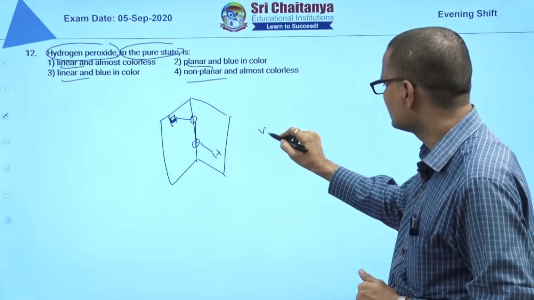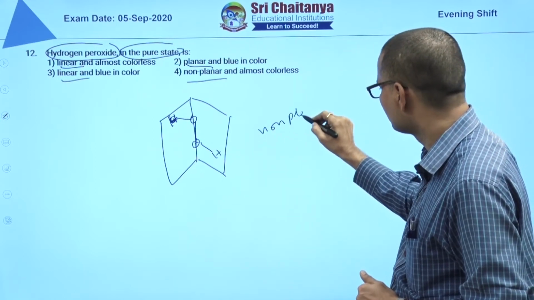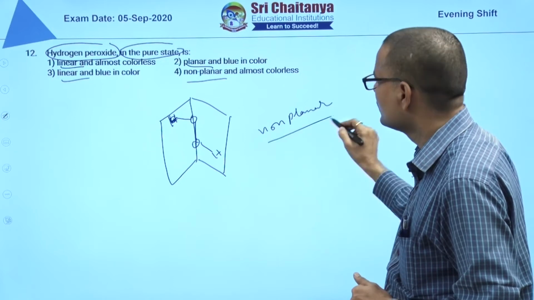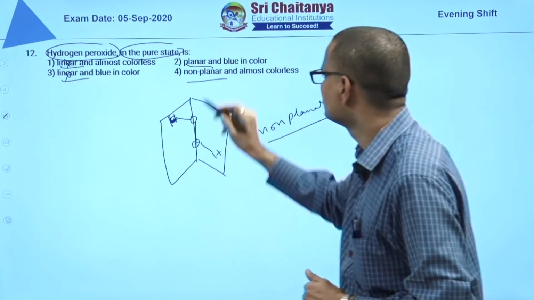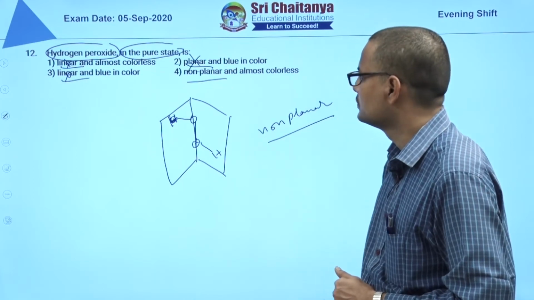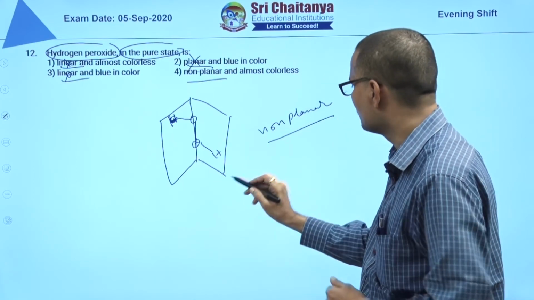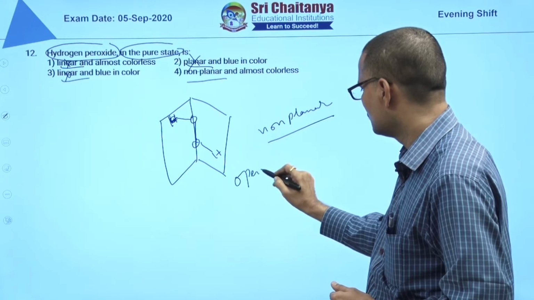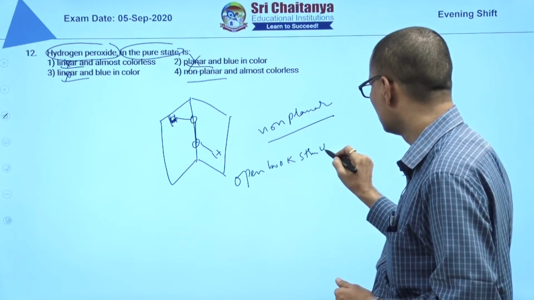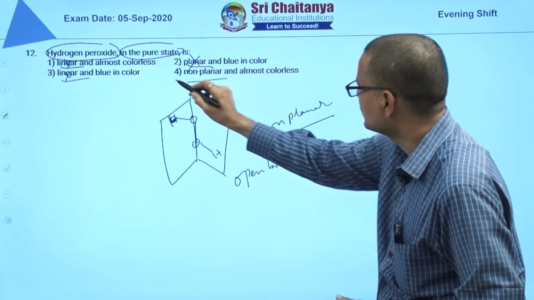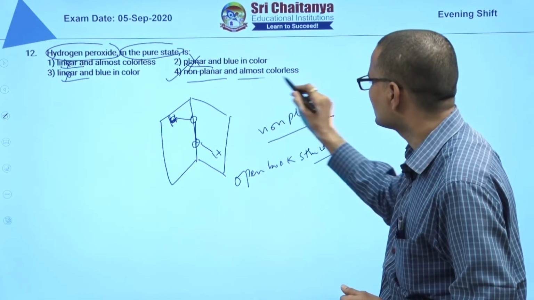So definitely it is non-planar. They have given linear and planar; these two are wrong. It is not planar, it is an open book structure. So the answer is 4, non-planar.